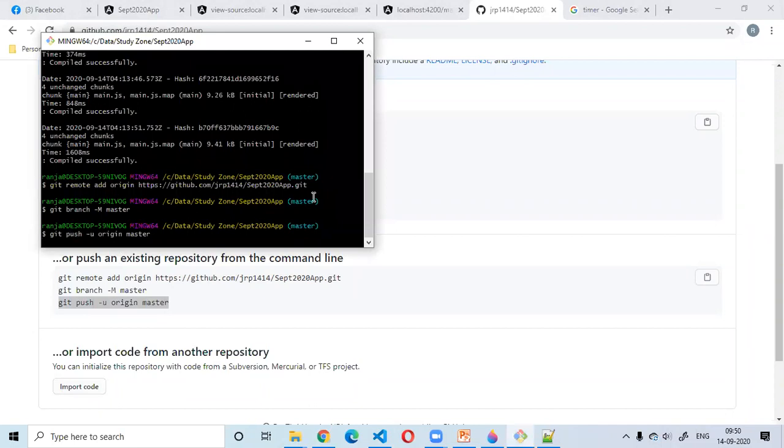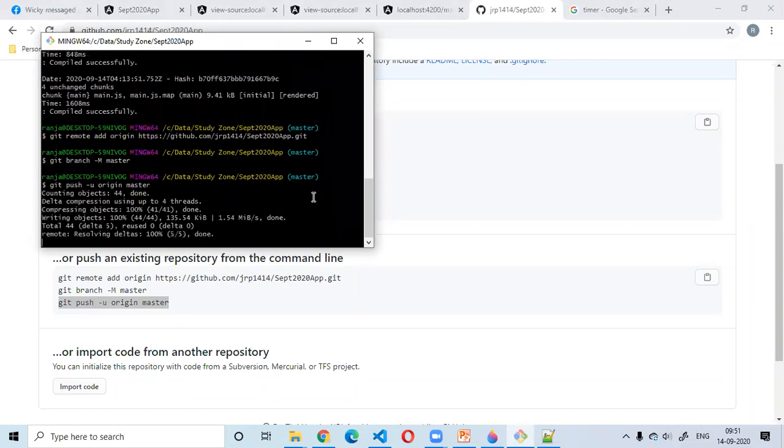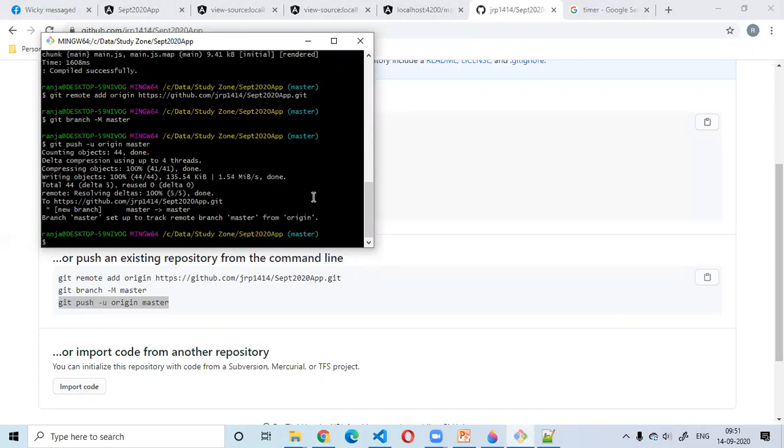Ranjan, can we do GitHub push and pull from the VS Code editor? Yeah, actually my Visual Studio is having some issue, that's why I'm not able to do it. Do we need to download any add-ons for working with Git?